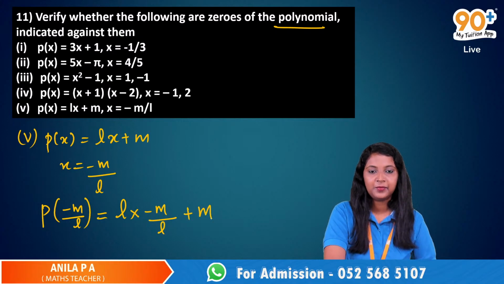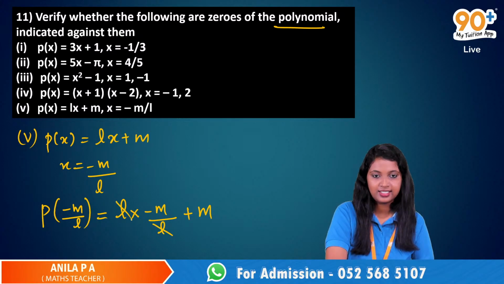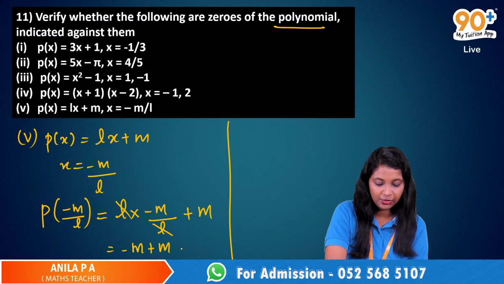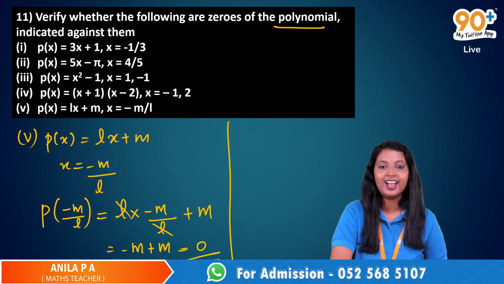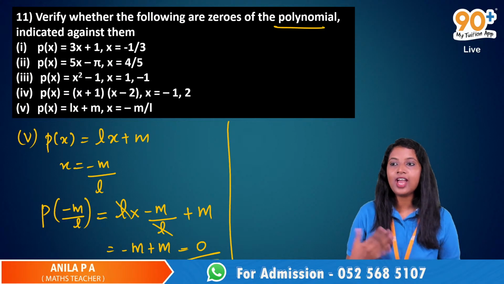L and L get cancelled. Minus m plus m, 0. Very good. So we don't have any numbers here and the answer is 0.